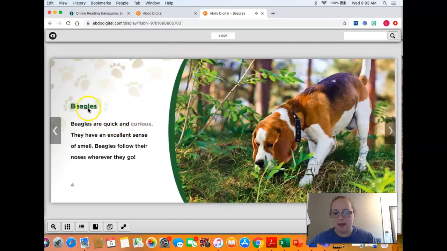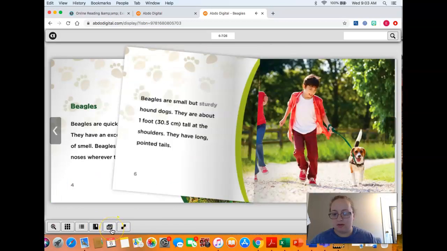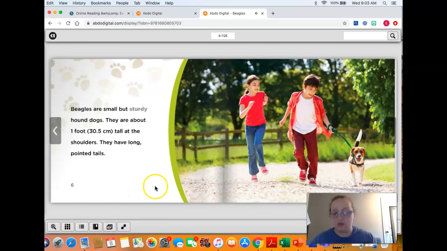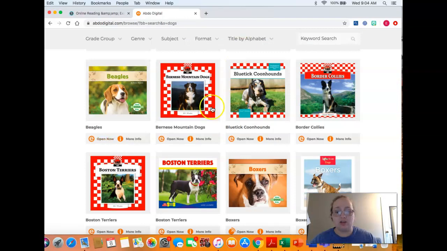Okay? So you're able to read the book here this way. And you can make it full screen. Or you can make it small. You can hit it here and it will record you reading it. There's so many fun things to do with this. So that is ABDO digital.